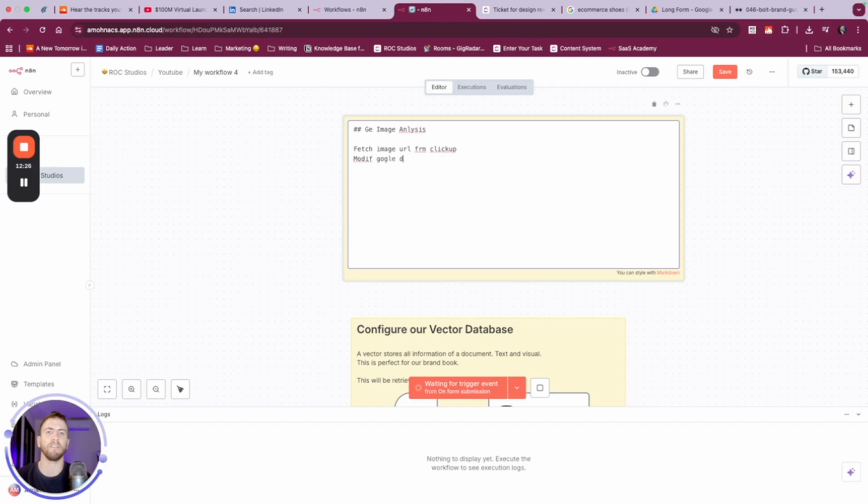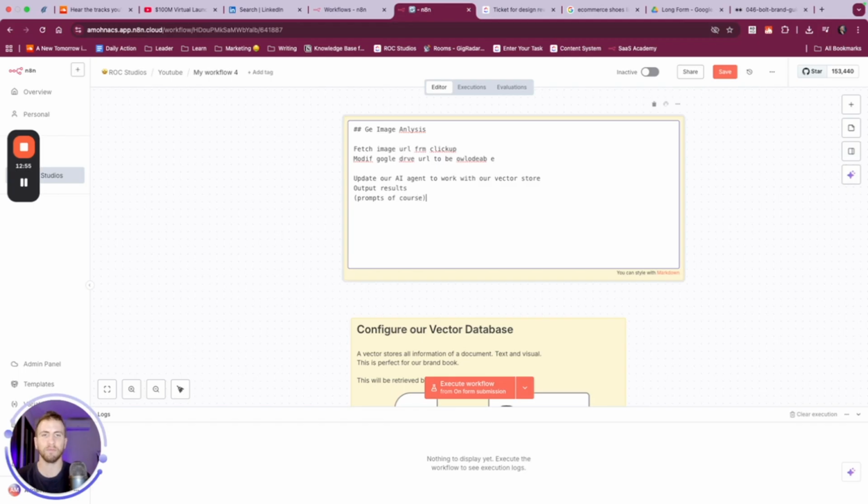Modify Google Drive URL to be downloadable. Update our AI agent to work with our vector store. Output results, and then prompts, of course.